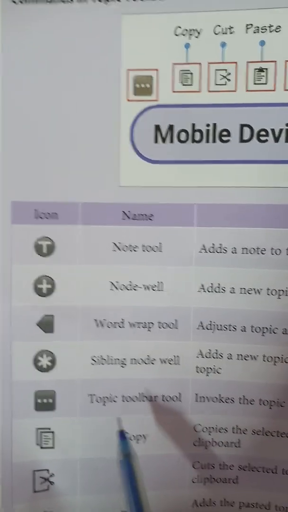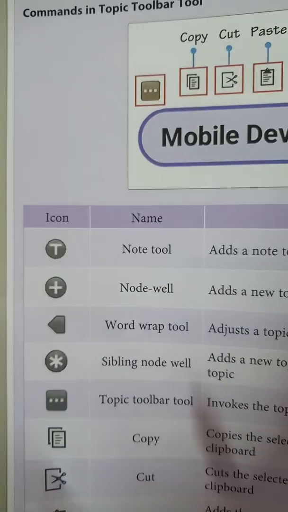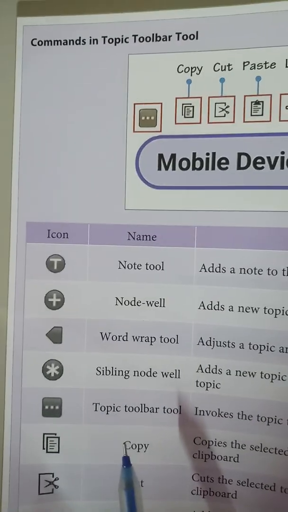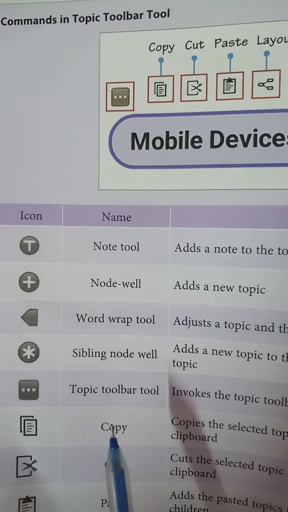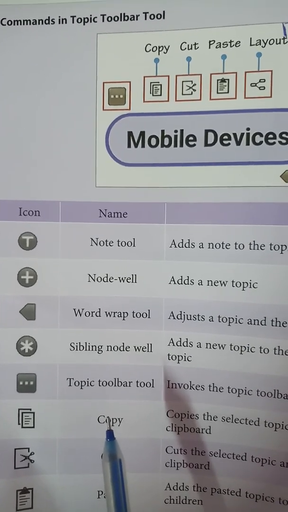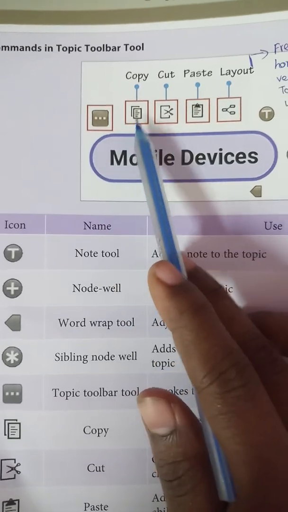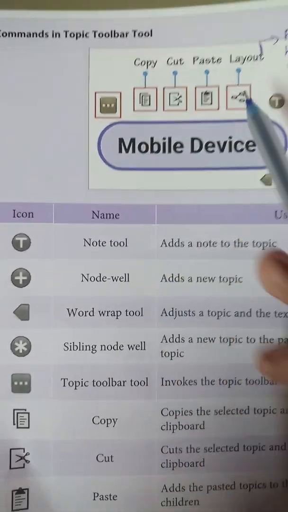And then topic toolbar tool. In topic toolbar tool, you can see the commands like copy, cut, paste and layout. Once you click this topic toolbar tool, then the options you can use are cut, copy, paste and layout.